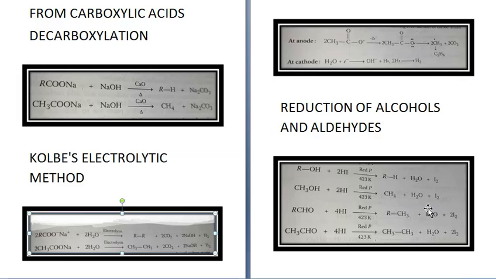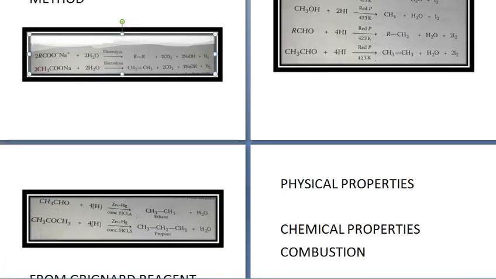Similarly, aldehyde RCHO plus 4HI in presence of red phosphorus and at 423 Kelvin gives you RCH3 plus H2O plus 2I2. For example, CH3CHO, acetaldehyde plus 4HI will give you CH3CH3, that is ethane plus H2O plus 2I2. So in this way alcohols and aldehydes can get reduced to give you alkanes.